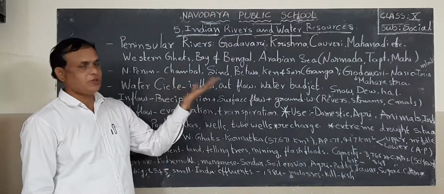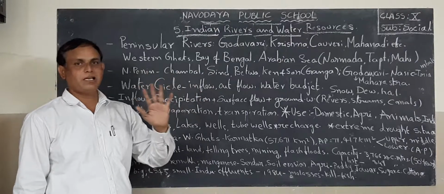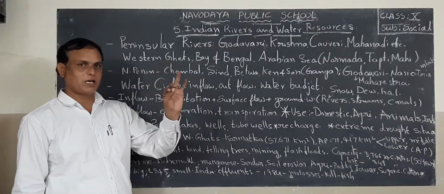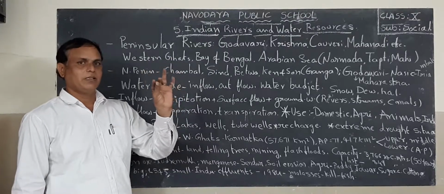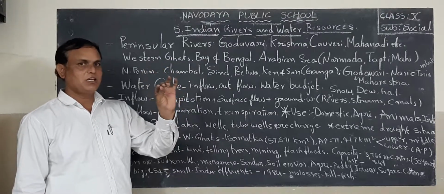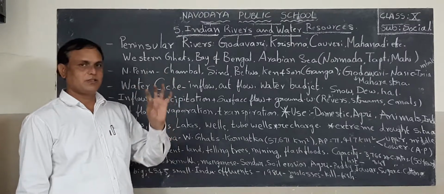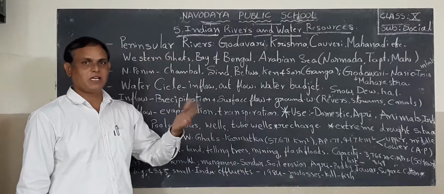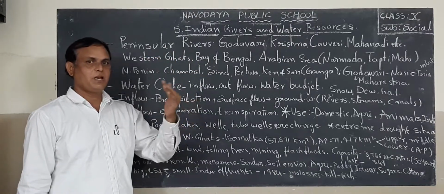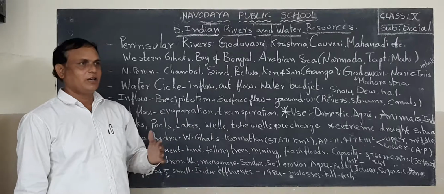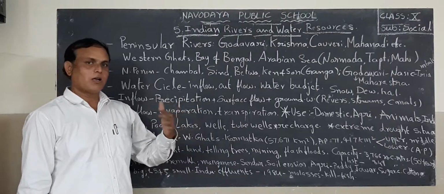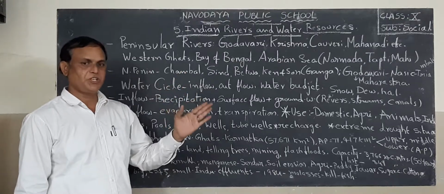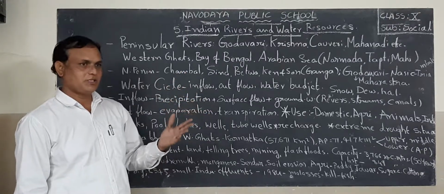So I said in the previous class, what are the Himalayan rivers? Indus, Ganga, Brahmaputra. These three are the Himalayan rivers. These three are perennial rivers. That means they will flow continuously throughout the year. That is why they are called perennial rivers. In the rainy season and also the summer season, with the help of melting snow, they flow continuously.